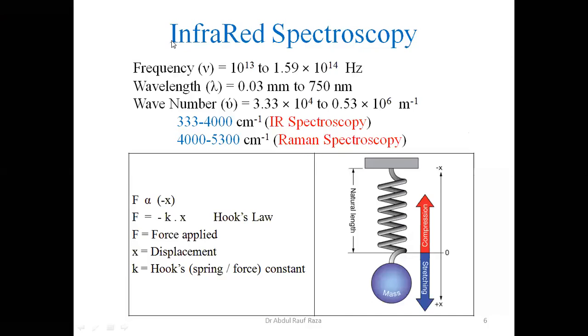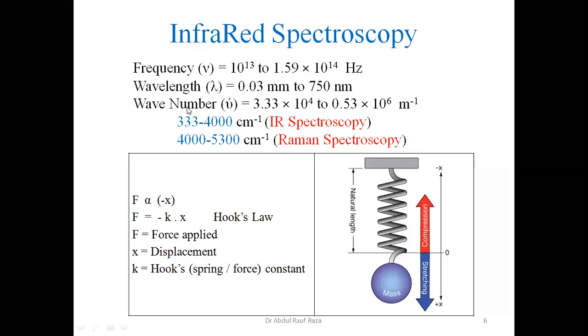We have started infrared spectroscopy yesterday. So infrared spectroscopy, infrared band, if you remember, has this frequency range 10 raised to power 13 to 10 raised to power 14 hertz. In wavelength units, it is 0.03 millimeter, or you can say 30 micrometer to 750 nanometer. This is the broad range for the infrared region.